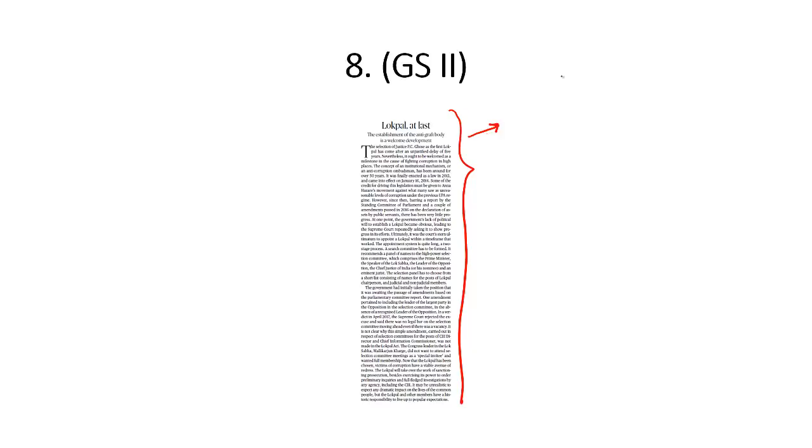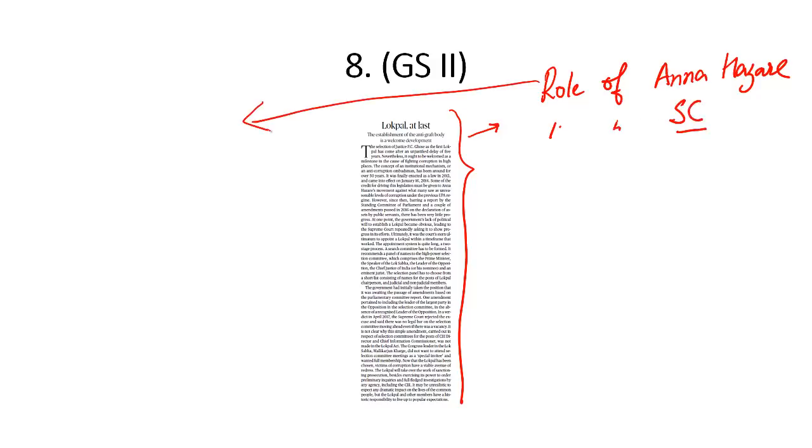But this editorial talks about two things: the role of Anna Hazare and the role of Supreme Court. This editorial says that at least some of the credit for the appointment of Lokpal should be given to Anna Hazare, because it was Anna Hazare and his India Against Corruption movement of the year 2011 where activists, writers, actors, they all got together in Delhi at Jantar Mantar, at Ram Leela Maidan, at many places, and forced the then government of the day to enact a strong Lokpal, strong anti-corruption ombudsman. So at least some of the credit should be given to Anna Hazare, and some of the credit should be given to the Supreme Court.